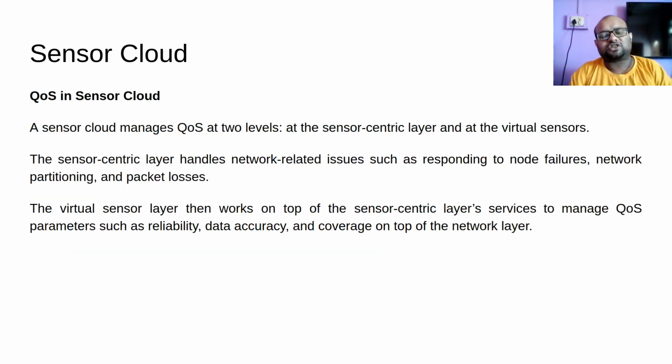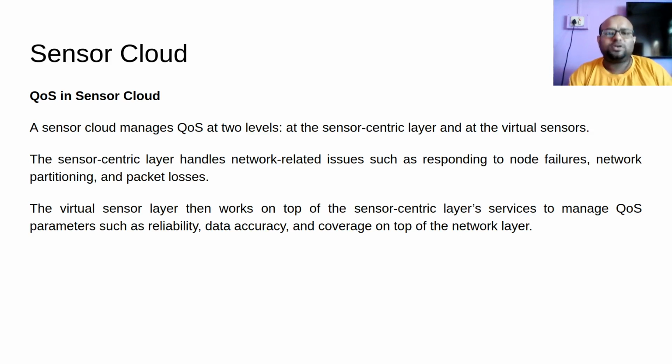So now let us talk about the final topic in this video. A sensor cloud manages quality of service at 2 levels, at the sensor centric layer and at the virtual sensor layer. Now, sensor centric layer QoS management is well studied. There are lots of standard algorithms. In this layer we are going to do management of network related issues like node failure, network partitioning, and packet loss.